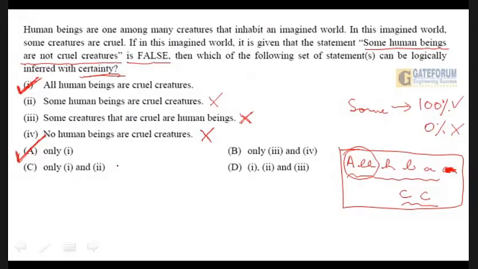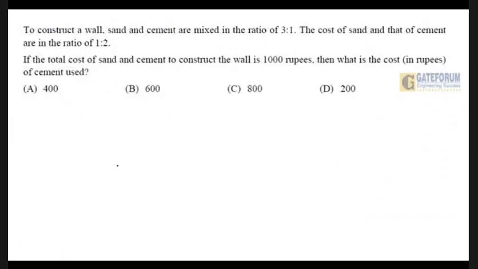Let's go on to the next. To construct a wall, sand and cement are mixed in the ratio of 3:1. The cost of sand and that of cement are in the ratio of 1:2. If the total cost of sand and cement to construct the wall is 1000 rupees, then what is the cost in rupees of cement used? This is a simple ratio and proportion problem. Give it a try, ladies and gentlemen.